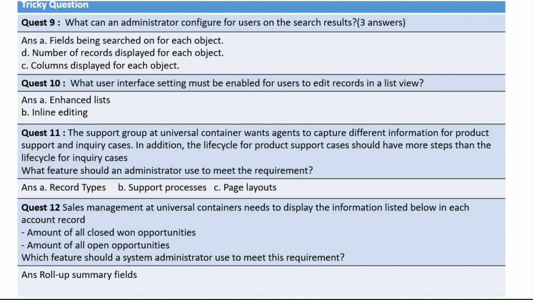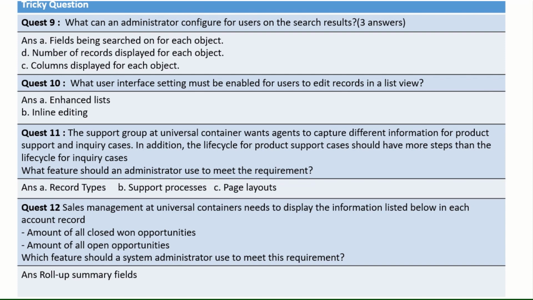Now, what can an administrator configure for users on the search results? Basically three things: the fields being searched, the number of records displayed for each object, and the columns displayed for each object. Now the next question is, what user interface setting must be enabled for a user to edit records in a list view?